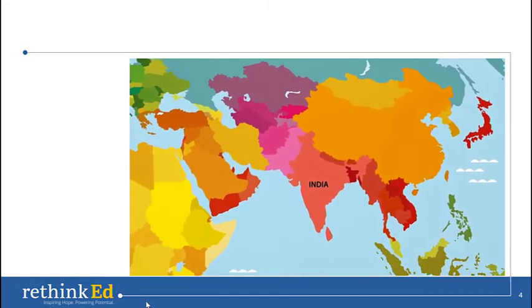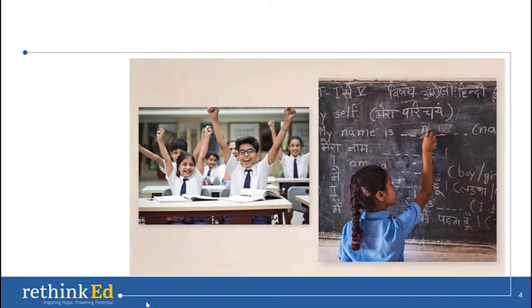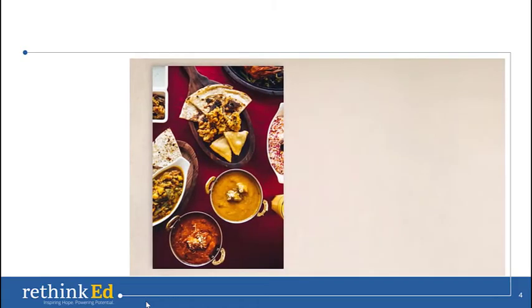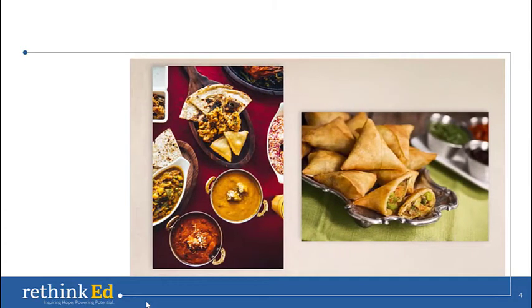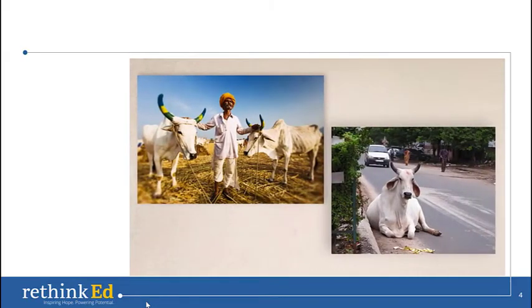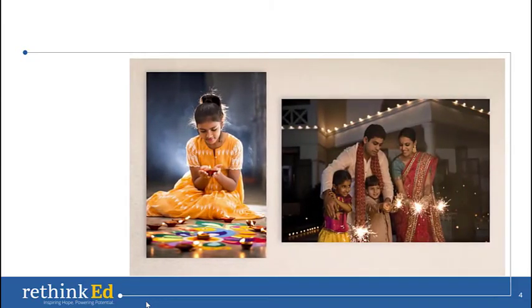Now let's go to India. There are lots of languages spoken in India, but Hindi is the most common. Indian food is often hot and spicy. They also eat a lot of rice and breads. Curry or samosas are traditional Indian foods. Cows are considered special in India. The biggest holiday in India is Diwali, or the Festival of Lights.